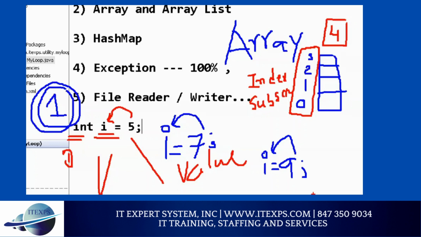So if an apartment has 3 floors, then only 3 people can live. But if the apartment has 20 floors, then 20 people can live. Make sense or no? So it's your choice how many values you want. For example, if I say that the class will have 20 students, what would be my array size? 20, because that's the maximum I want. But let's say I don't know how many students I have, and I start with 5 and I have 10 students, I will not be able to hold them. Yes or no? So an array has one limitation. You have to start with a fixed size.